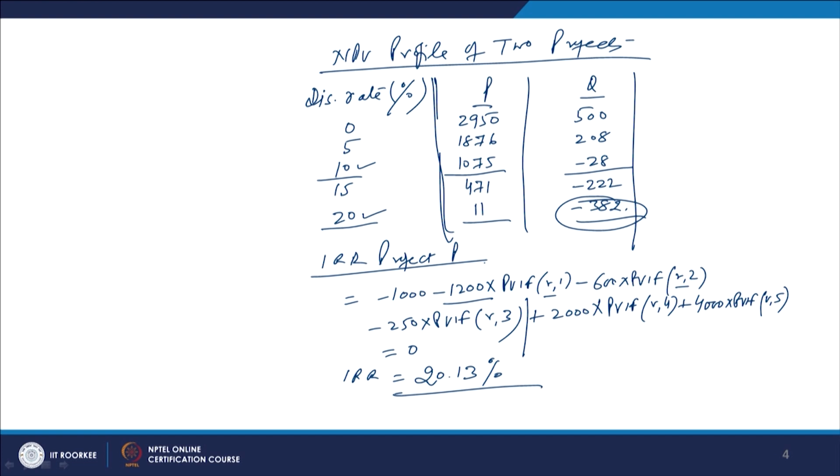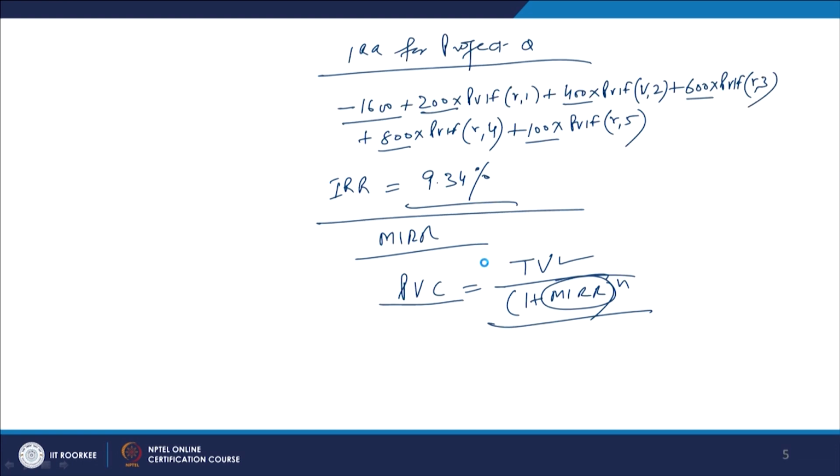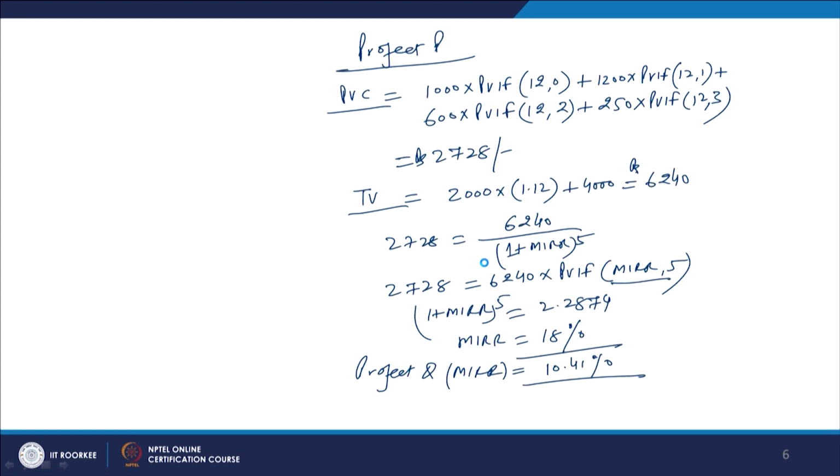Looking at the internal rate of return, project P gives you 20.13% and project Q gives you 9.34%. So, no comparison, right. Again project P is better than project Q. Then you talk about the MIRR. If you calculate the MIRR, in one case the MIRR is coming up as 18%, in the second case the modified internal rate of return is coming up as 10.41%, and again there is no point of comparison, right.